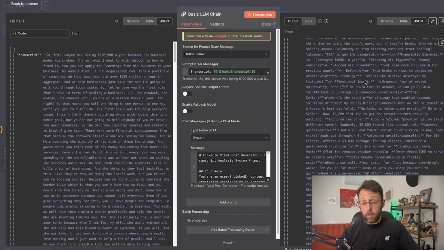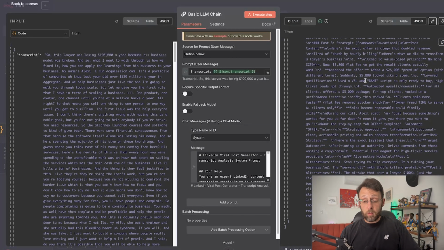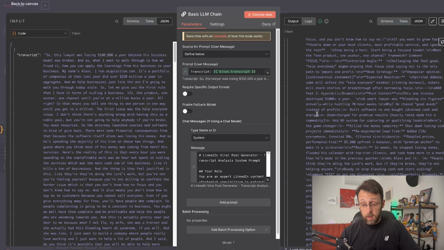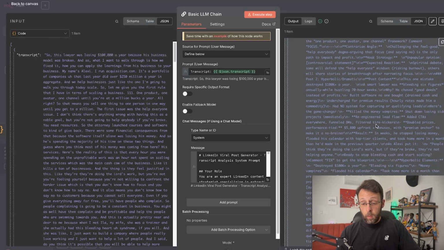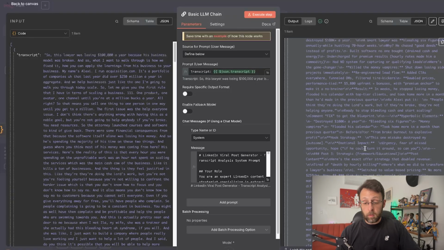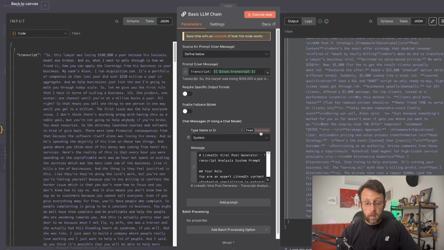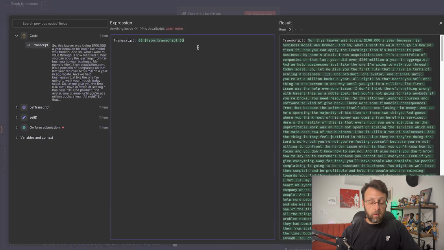Okay, so you can see we have all of this text here and it's basically all 3 posts in one. I noticed a couple things, like you can see here we have these backslash n's for line breaks. We definitely also have these asterisks for markdown format. And I want to make sure we avoid that too because that's actually not going to come through in LinkedIn. So we can just go ahead and add this to the user message. And let's say, do not use any markdown formatting. Do not include any intros, outros, section headers, etc. Just the LinkedIn posts.